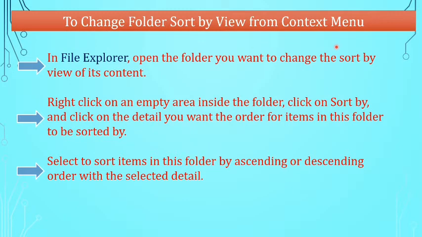To change folder sort by view from context menu. First, in File Explorer, open the folder you want to change the sort by view of its content. Second, right-click on an empty area inside the folder. Click on Sort By and click on the detail you want the order for items in this folder to be sorted by. Third, select to sort items in this folder by ascending or descending order with the selected detail.